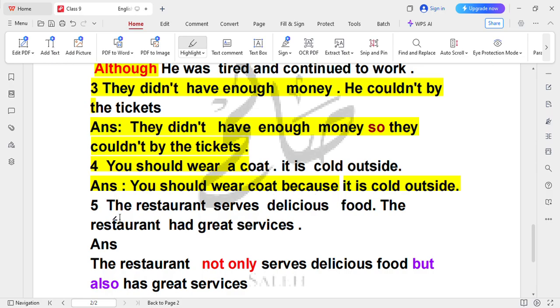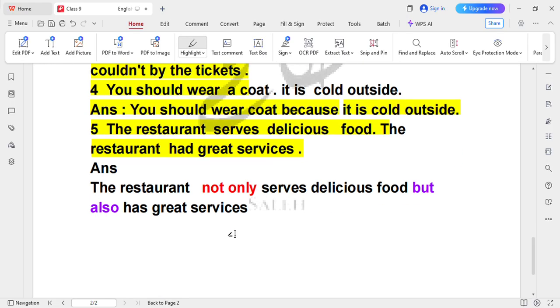Okay, now again number 5 is the restaurant serves delicious food. This is one sentence. Second sentence is the restaurant had great services. Now we have to use the conjunction and make it into one sentence, that is, the restaurant not only serves delicious food but also has great services. Okay, now we're using here two conjunctions, not only and also.